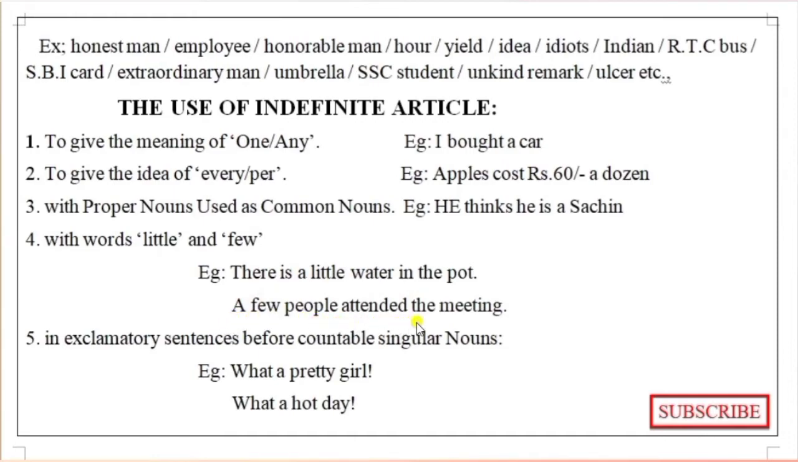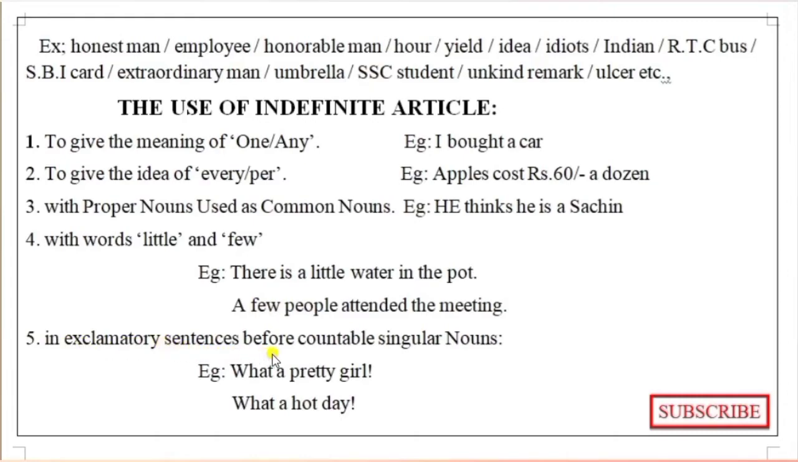"A few people attended the meeting." Then it gives meaning. "A few people." "Few people" has no meaning; "a few people" gives some meaning. So when we use these two quantifiers, we must use the indefinite article "a".